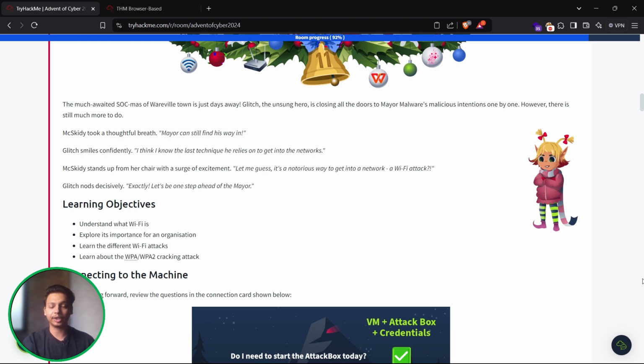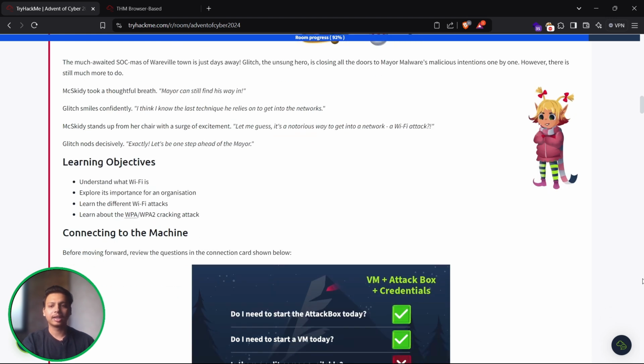Mayor can still find his way in. Glitch smiles confidently. I think I know the latest technique he relies on to get into the networks. Max QD stands up from her chair with a surge of excitement. Let me guess, it's a notorious way to get into a network. A Wi-Fi attack? Glitch nods decisively. Exactly. Let's be one step ahead of the mayor.